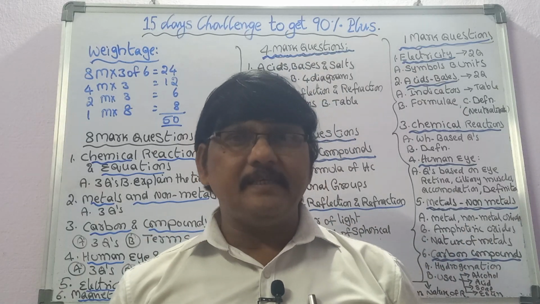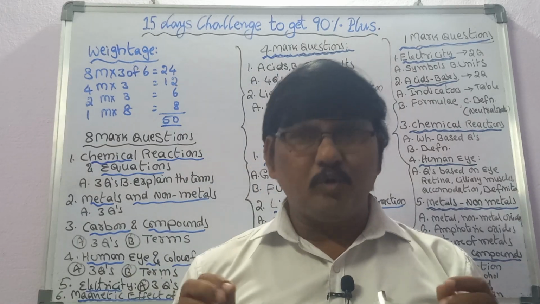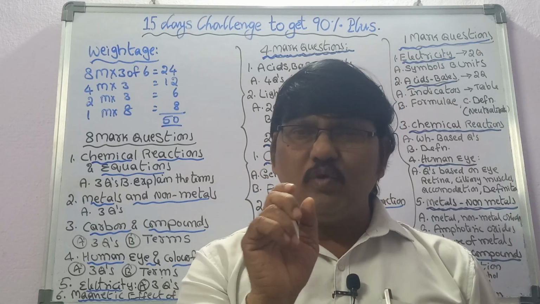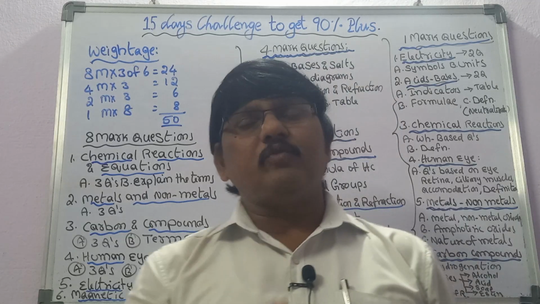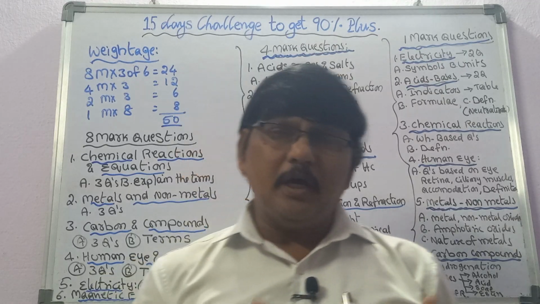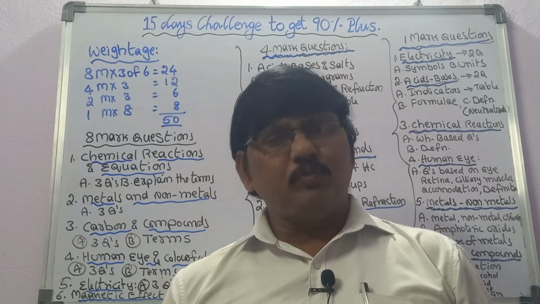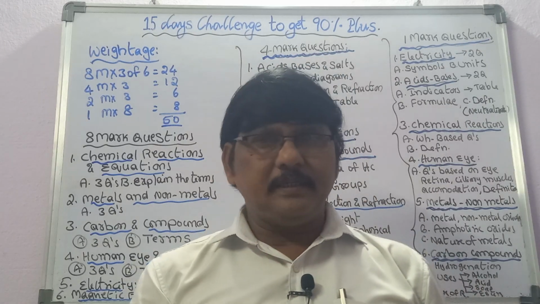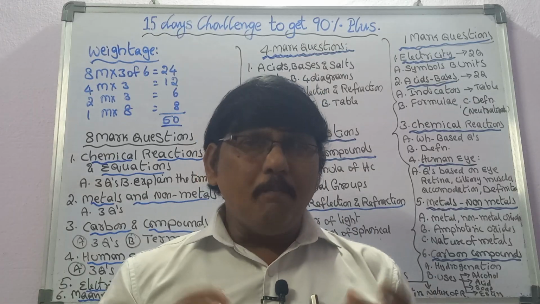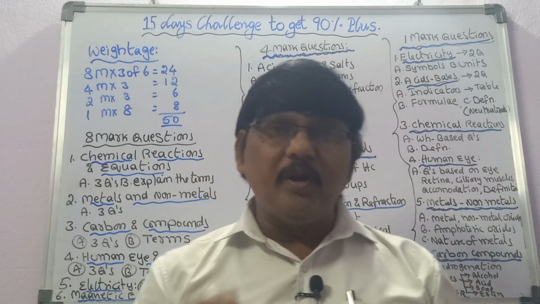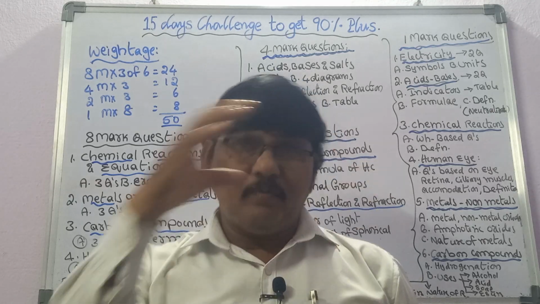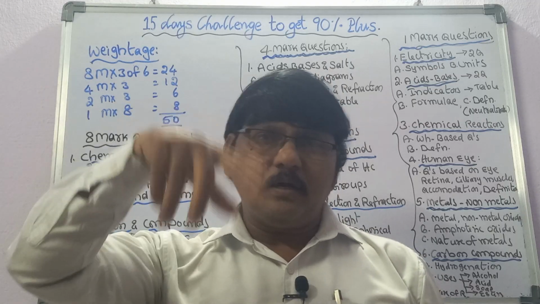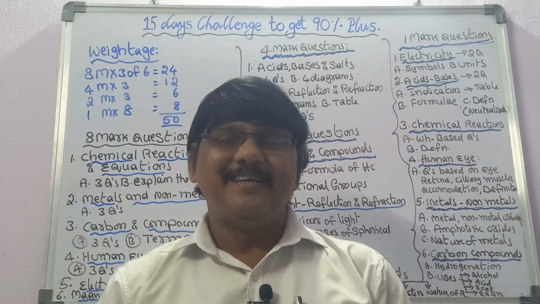But if the question is given like this: how do you prove that a current carrying wire produces concentric circles or circular loops? When this word comes, you must write the straight wire experiment. The difference between Oersted's experiment and this straight wire experiment is that in Oersted's experiment we take an ABCD plane and place a magnetic compass on it. But in the case of the straight wire, you have to draw the concentric circles. Apart from that, one more separate diagram should be drawn, in which the wire is placed and the concentric circles are drawn on a plane. That is the second question.